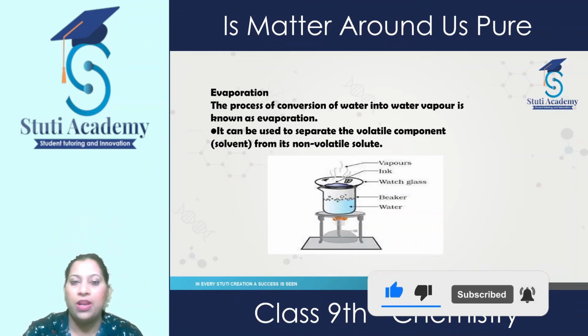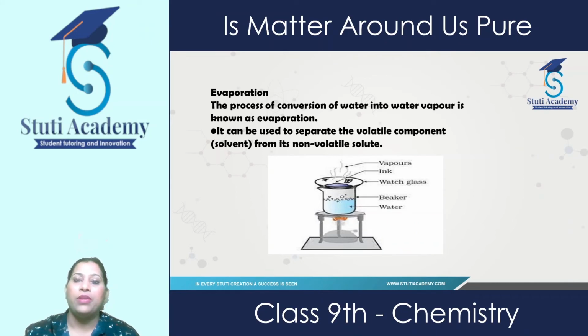An example is a mixture of ink and water. When we heat this, the water starts evaporating into the atmosphere in the form of water vapors, and the ink, which is the solute, gets collected in this watch glass.